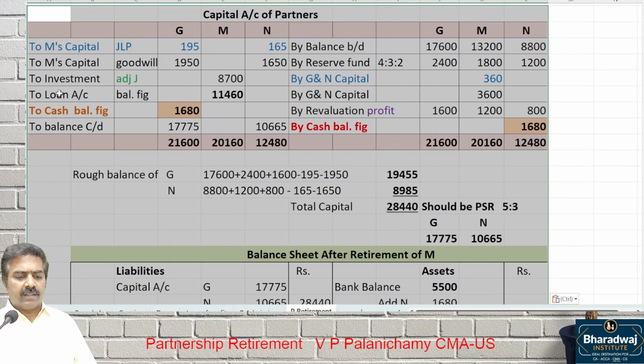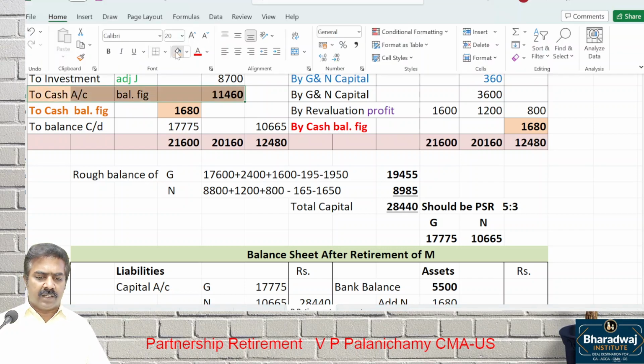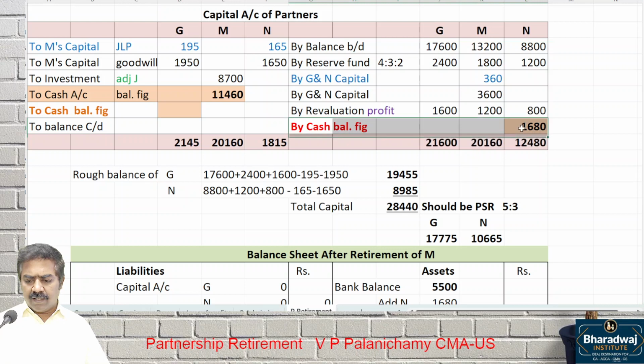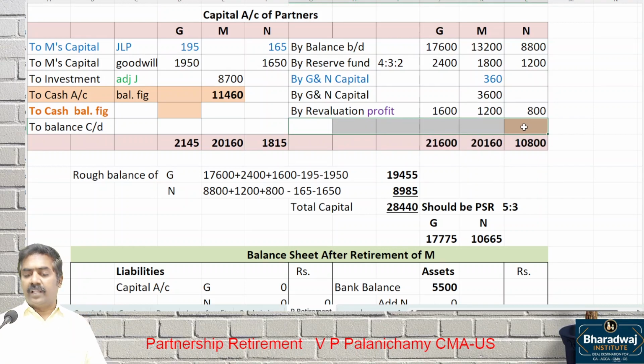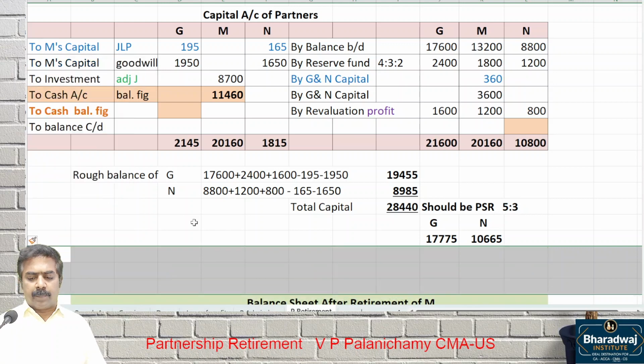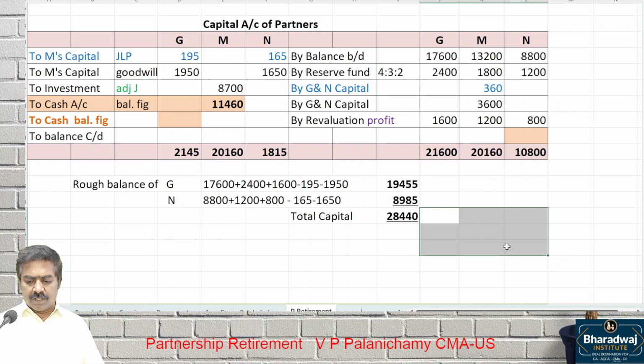How to pay it? Instead of to the loan account, it will be to the cash account. To the cash account, we have to pay this balancing figure, we have to settle. How to settle this? The old partners should bring in cash. Not only that, the capital also should be in profit sharing ratio. Capital also should be in which ratio? Profit sharing ratio. Pay attention.